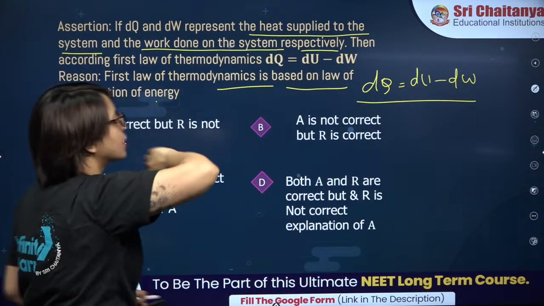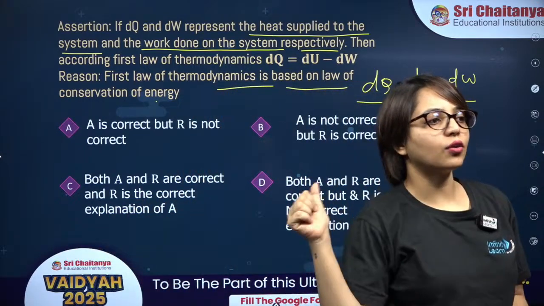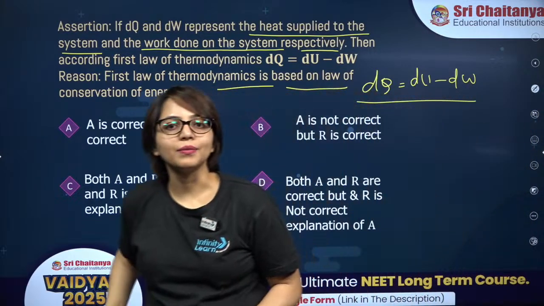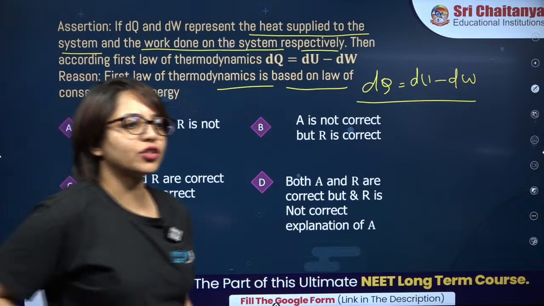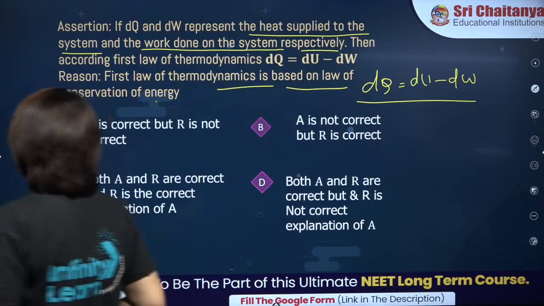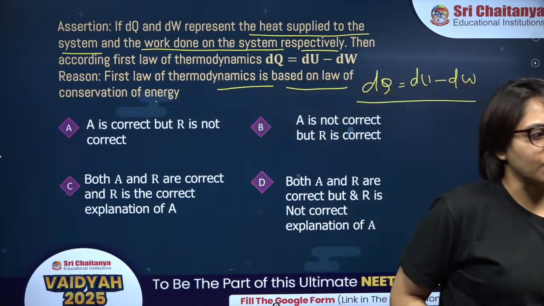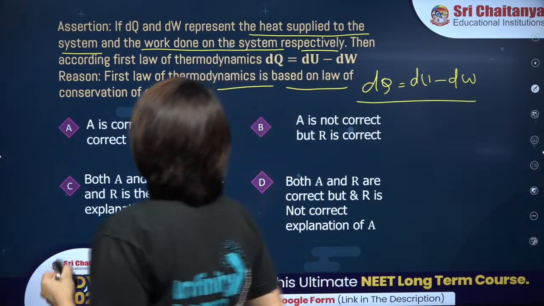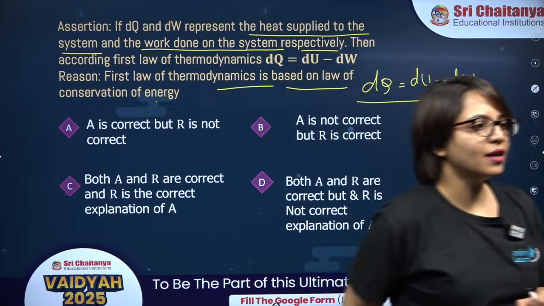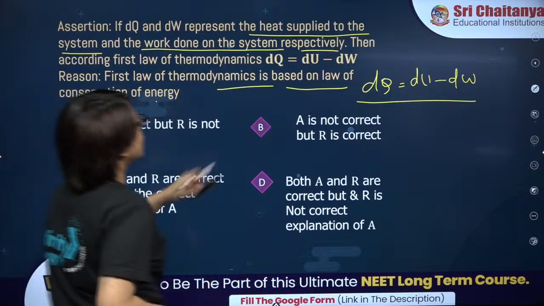Here, if you just go by the first law of thermodynamics statement, you might get it wrong. And don't apply the sign convention that you use in chemistry over here. In physics, we use different sign conventions: dq is equal to du plus dw. Now read the assertion carefully. One more time everyone. Read the assertion carefully, then tell me, is this statement correct or wrong?